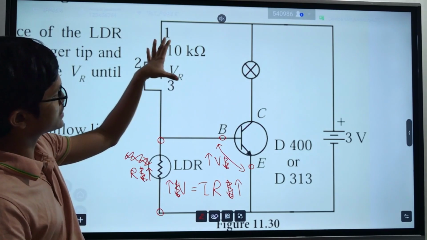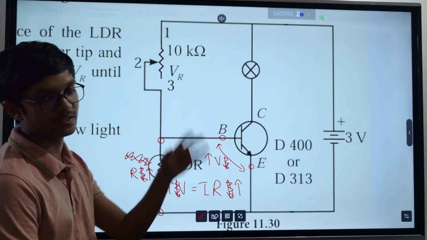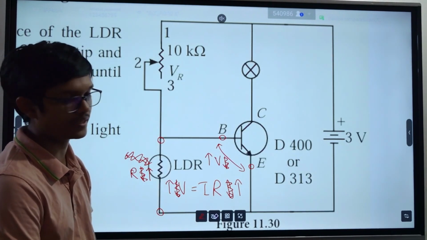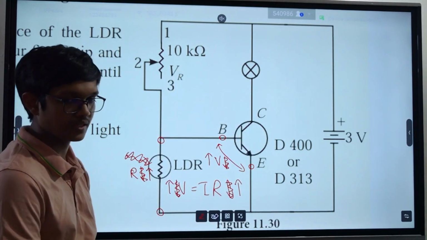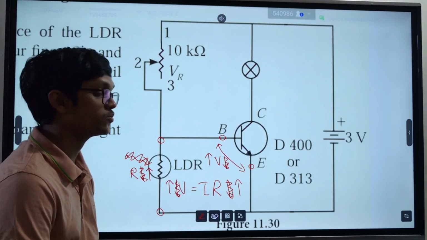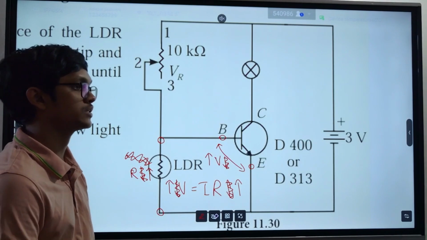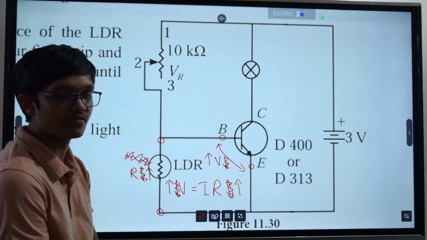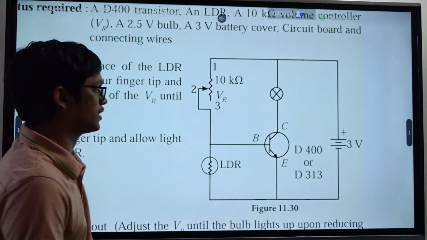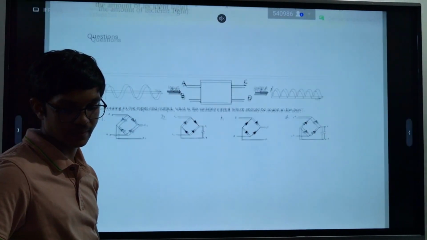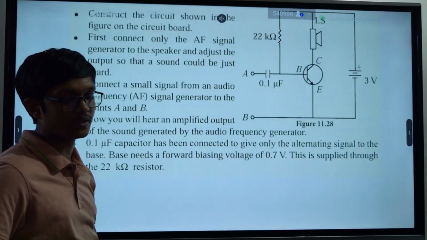These resistors and batteries are there to bias the circuit properly. Now just read the practical and have a good idea about what is happening. They are there to adjust the circuit. Clear? Just having a nice idea about this would be enough. In A levels, we do all the calculations and decide these values. But in the O level syllabus, knowing what is happening and having clarity about it would be enough from my point of view. Clear? So that is the basic idea about electronics in your syllabus.